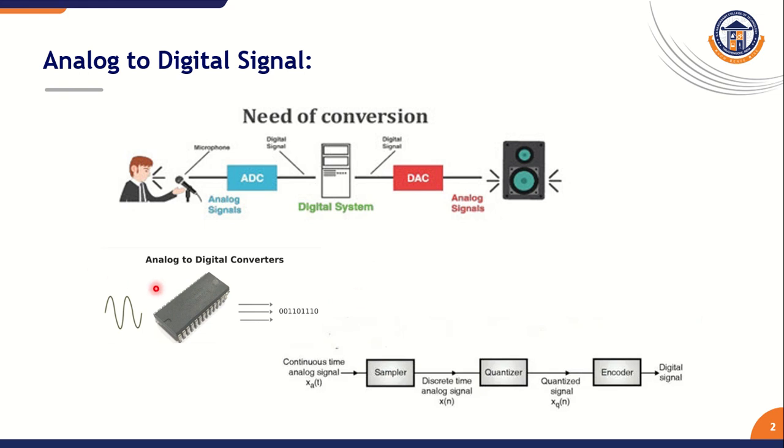In this analog to digital converter, we follow three major procedures, which are named sampler, quantizer, encoder. After all these operations, we get the digital signal. This digital signal is sent to the system, which does some kind of operation. After the operation, we again get a digital signal, which is sent to the DAC unit. Again, this digital signal is converted into an analog signal. This is the conversion from analog to digital and digital to analog.